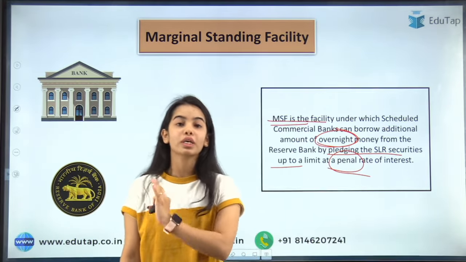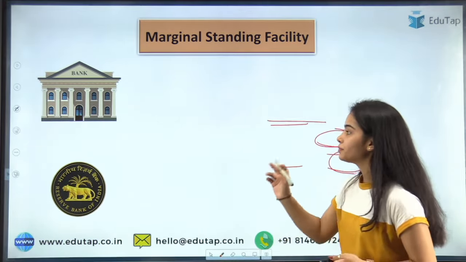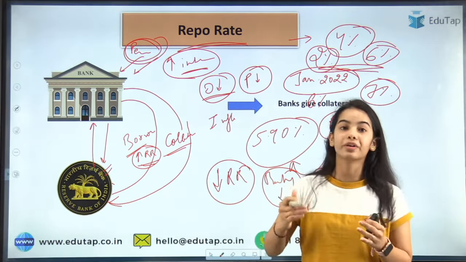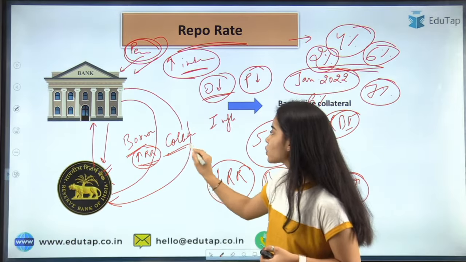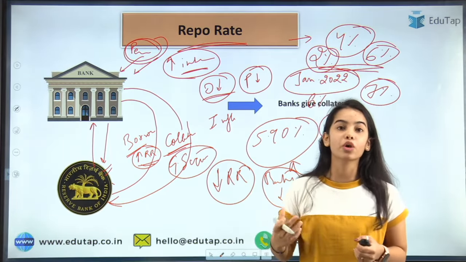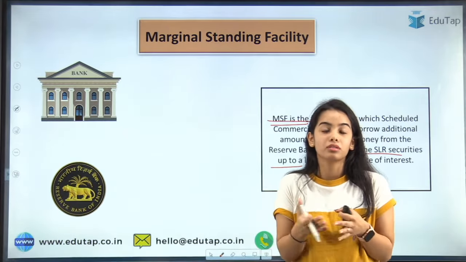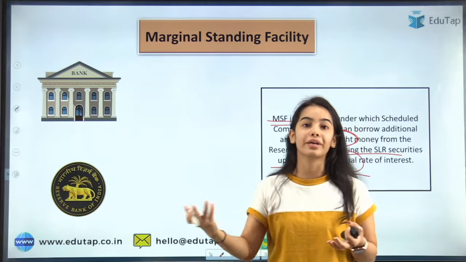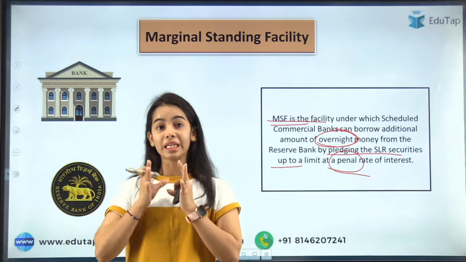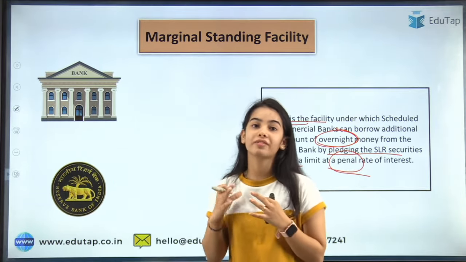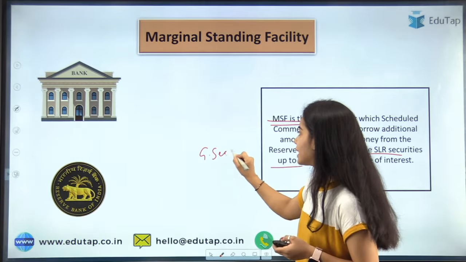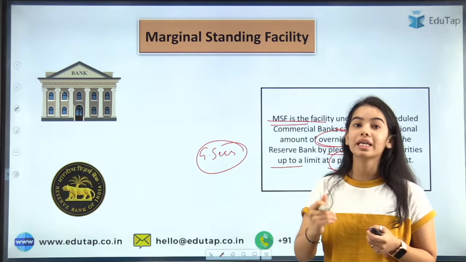In the repo rate, the banks had to give collateral to the Reserve Bank of India, and this collateral is government securities. Now let's say the banks do not have extra collateral, extra government securities. Now what can they do? In a distress situation, if they do not have the extra government securities, then they can reduce their SLR.